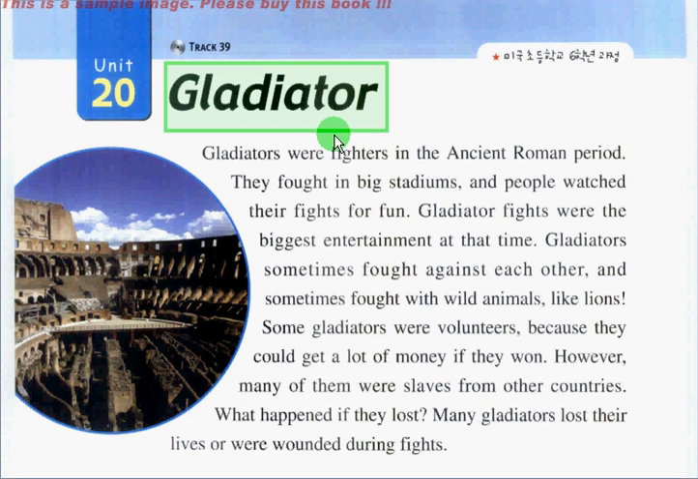Gladiator. Look at the picture. You can see here the stadium. This is the stadium during the ancient Roman period.